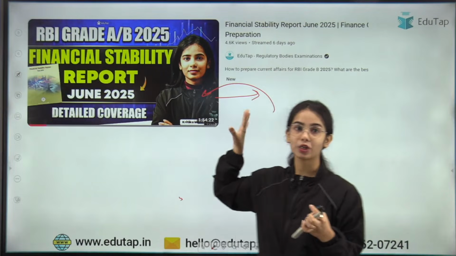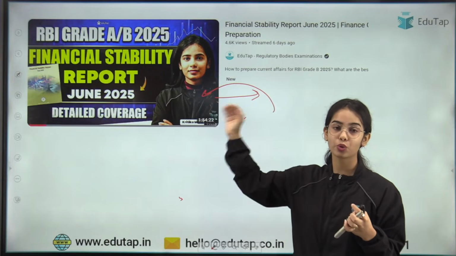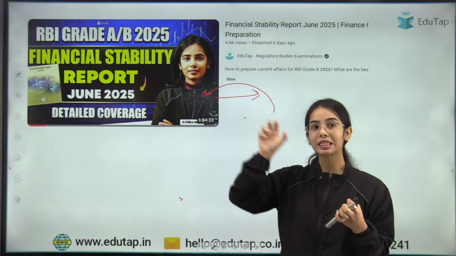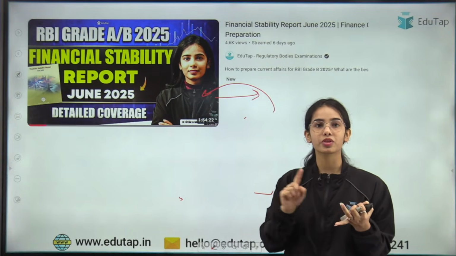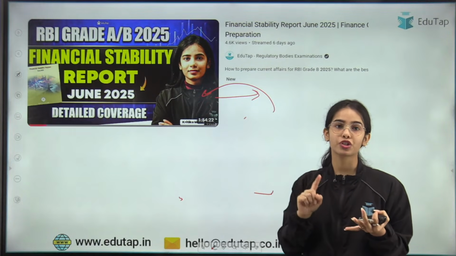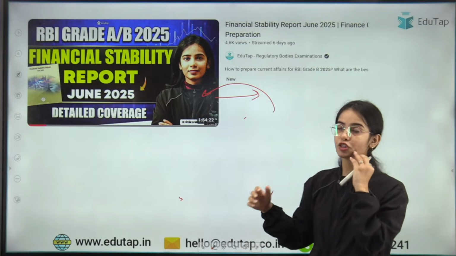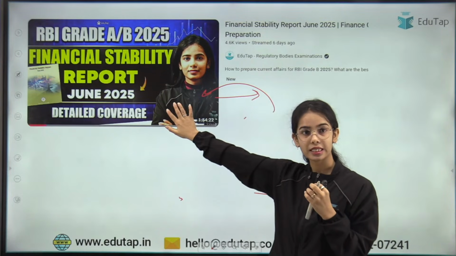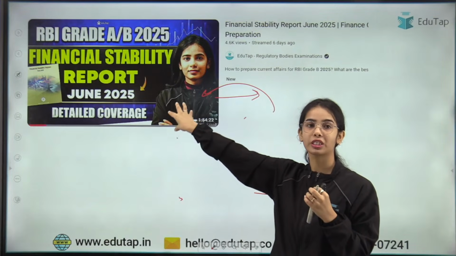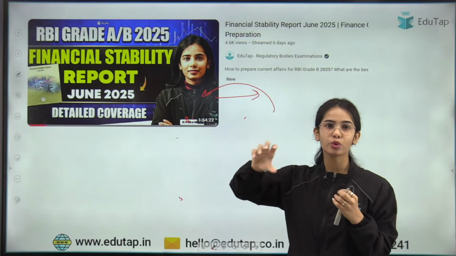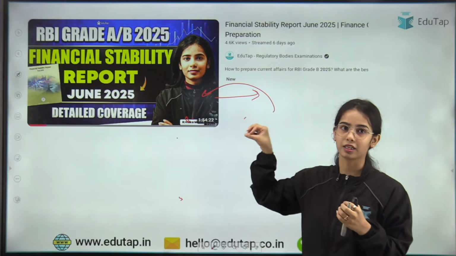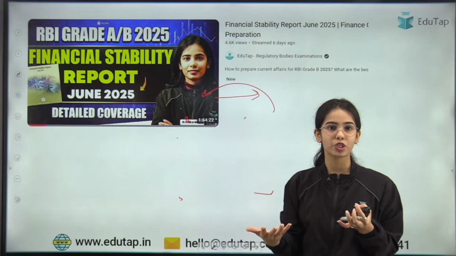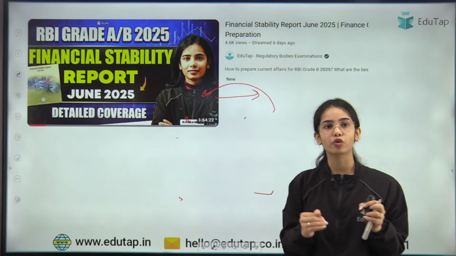But I will suggest you do go through the PDF of this session, do go through the session itself, so that you understand the data, what is the net interest margin, what is the provision coverage ratio, what is the gross non-performing asset and such. So do go through this session so that you have the clarity about the data, and do go through the data through this detailed coverage. Okay, but I have taken the MCQ session so that you know what kind of questions can come in the examination.